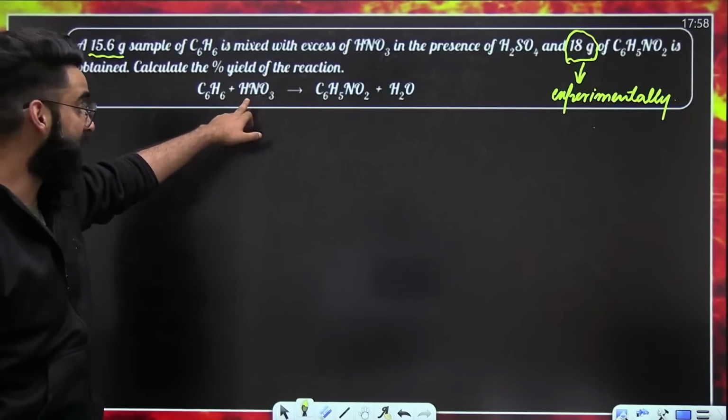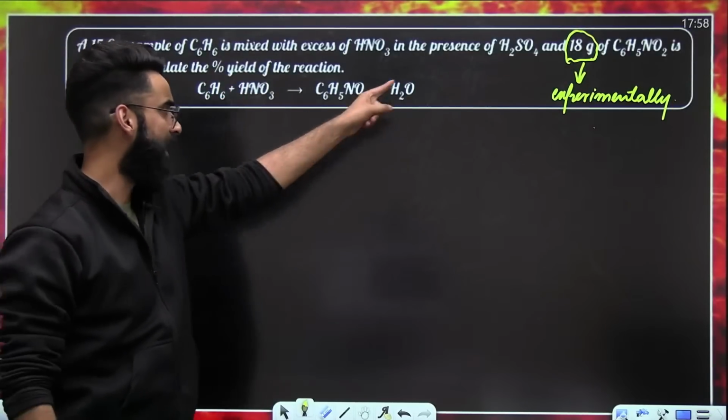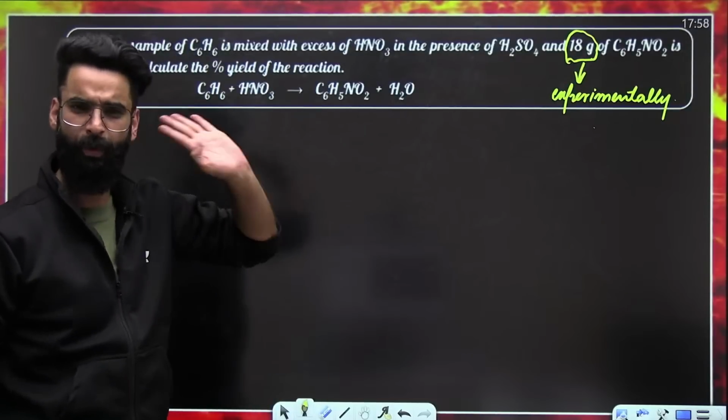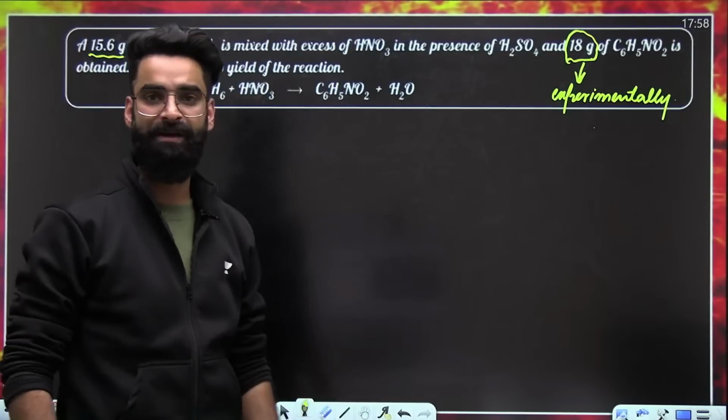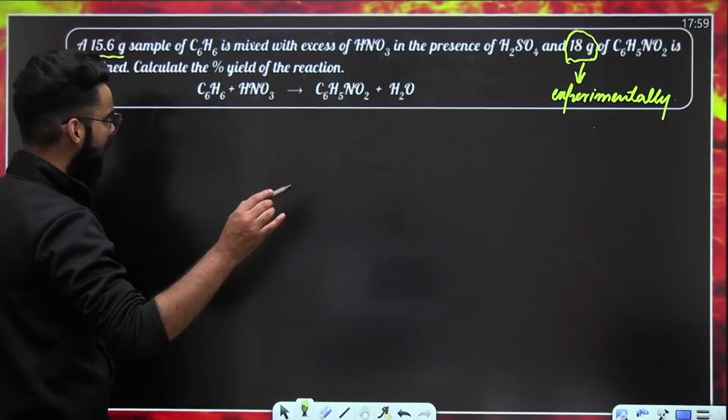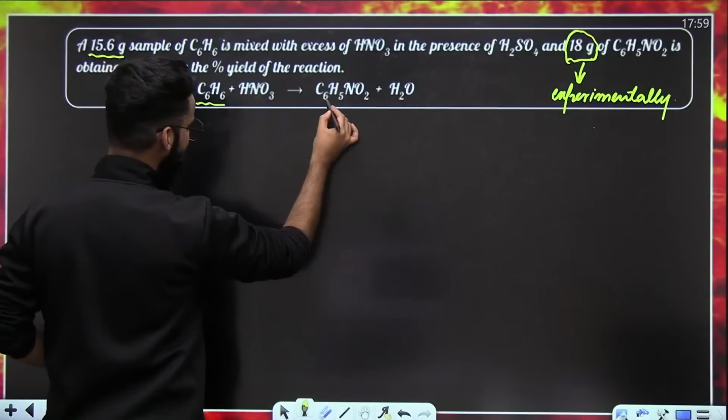15.6 grams of benzene on reaction with HNO3 produces what? As per the question, it produces 18 grams of nitrobenzene. So I got the experimental amount. What do I need now? I need the expected amount, which we get with the help of stoichiometry. Which method? Mass method. Now, the reaction is already balanced.